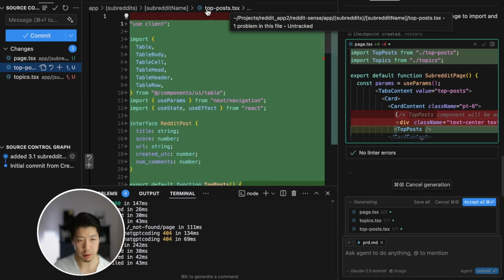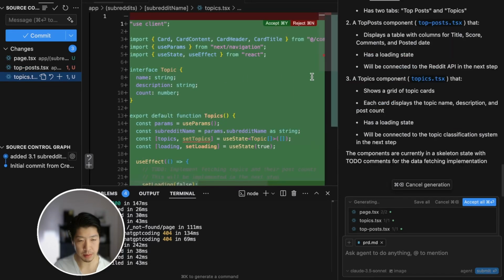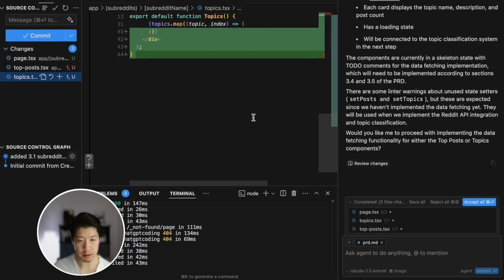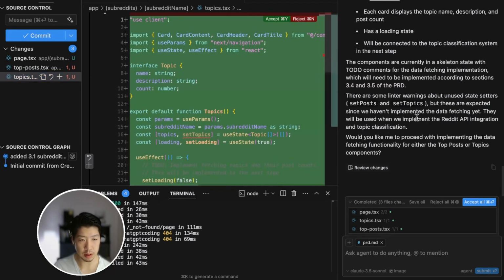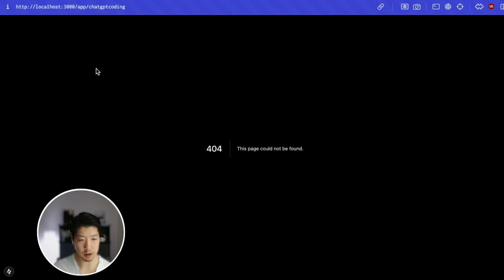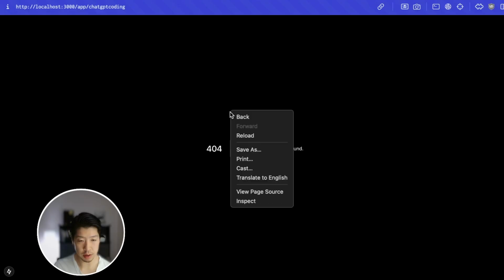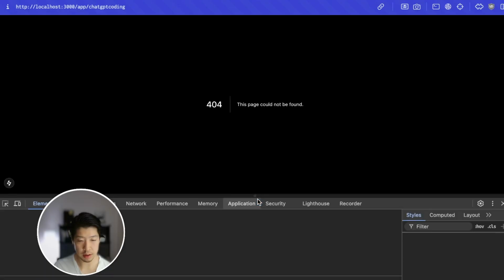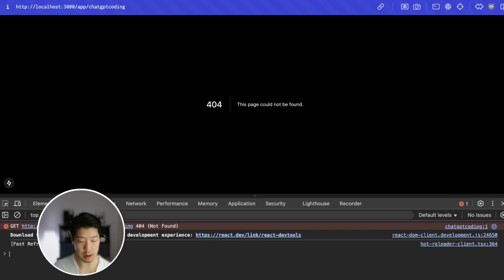I also added a component for the top posts and topics, just what we expected. Right, let's see what the effects are. Let's refresh this and let's go to ChatGPT. Right, it's a 404. Interesting. Let's take a look at the console. Let's see that there's a 404 error.